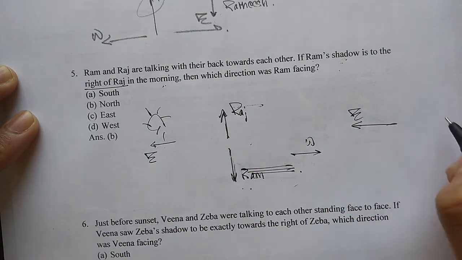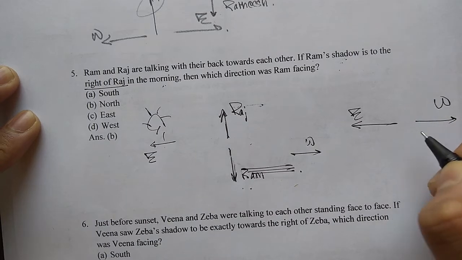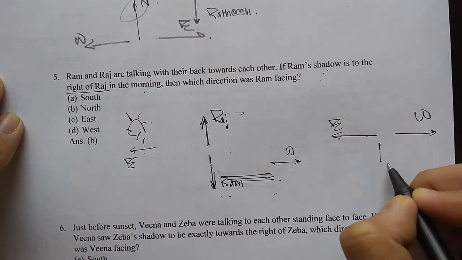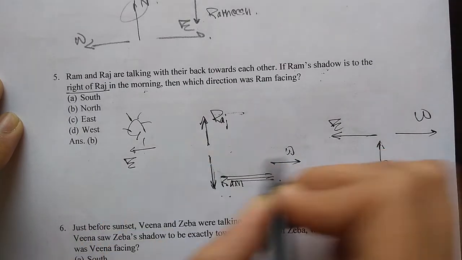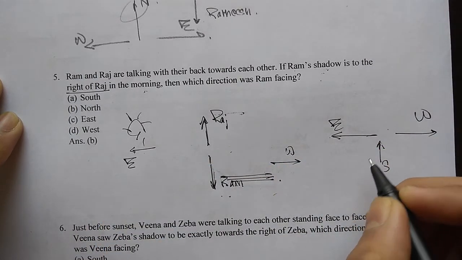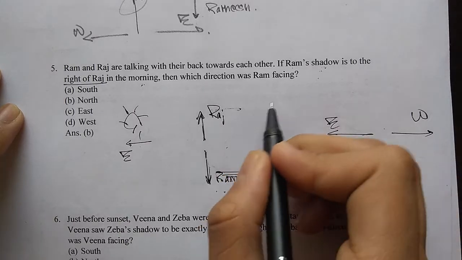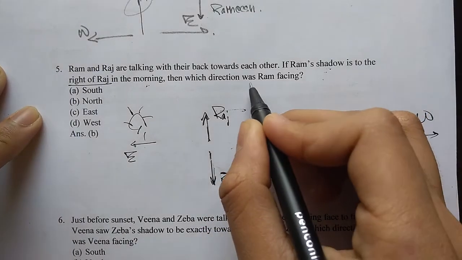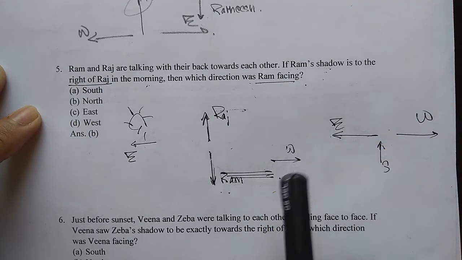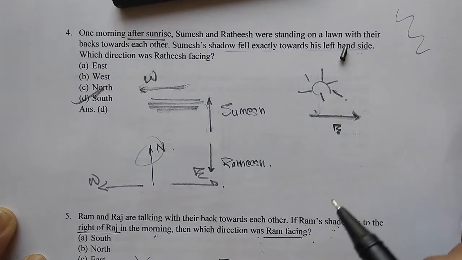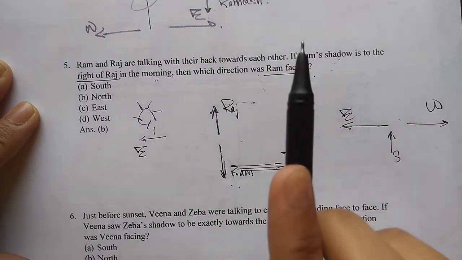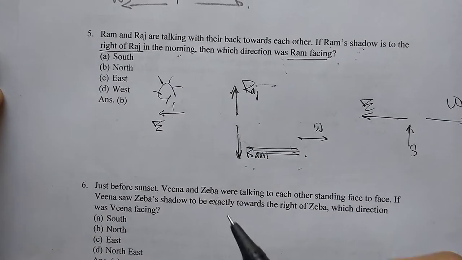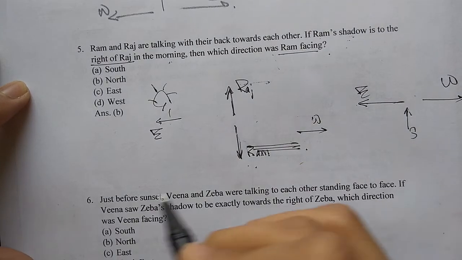And once you get this concept, it's clear you can do the best. This means that Raj will be facing in the south. East here, west here, south there. That was our rule. So Raj will be facing in the south. Now they are asking which direction was Ram facing. Ram will be facing in the opposite direction. Like the last question. So Raj is facing in this direction and Ram is facing in the opposite direction. So accordingly, Ram will be facing in the north direction.